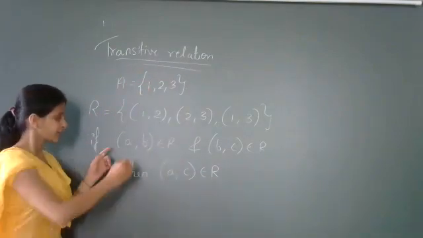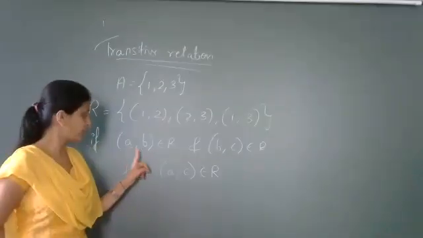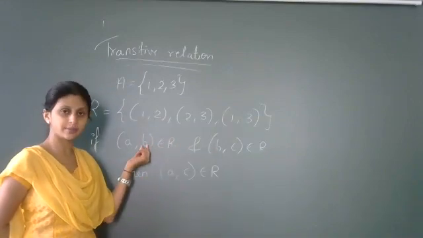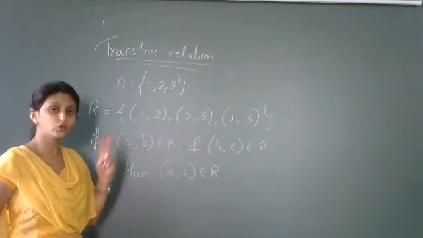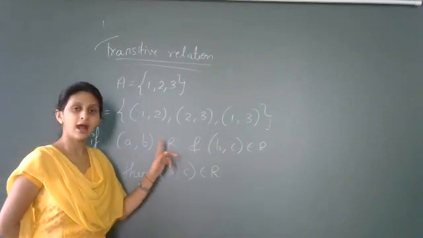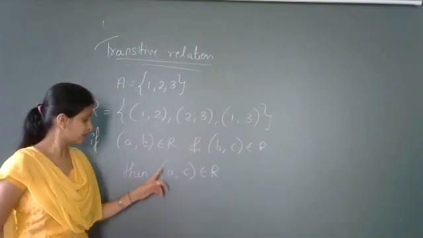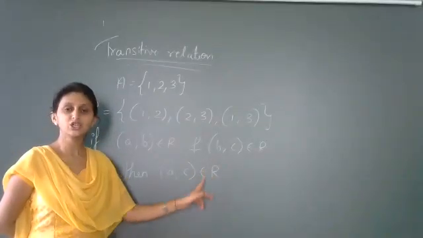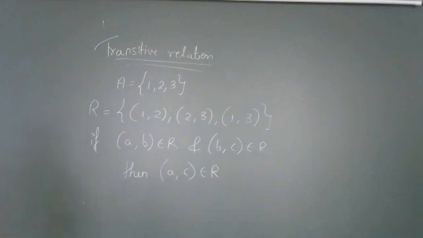Once again I repeat, if we have two ordered pairs A comma B belonging to R and B comma C, here the second element of the first ordered pair and the first element of the second ordered pair should be the same. Then, if you are able to conclude that the third ordered pair A comma C belongs to R, such a relation is called a transitive relation.